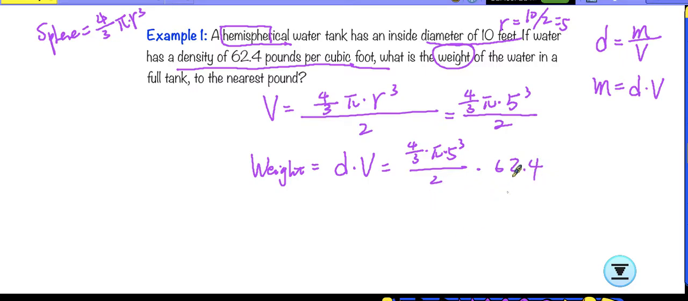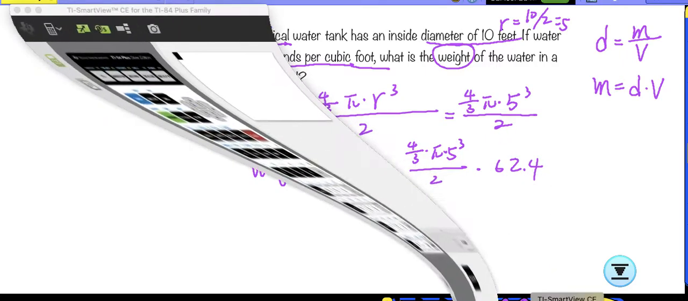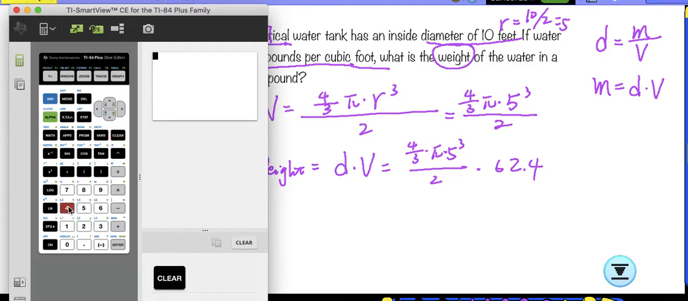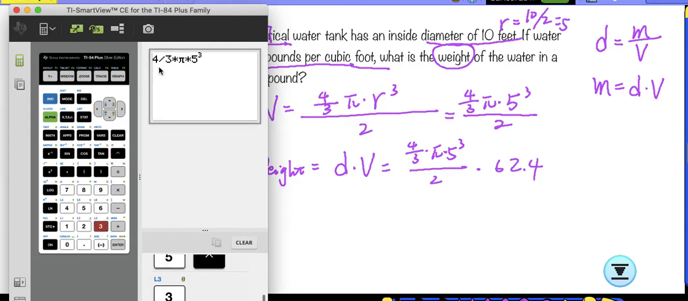62.4. So all we need to do is type everything together. So first is 4 divided by 3 times, again, we use pi, so when we round it, we are not going to put, okay, so it's 4/3 times pi times 5 to the third power divided by 2. Okay, see, that's a mistake. It's not here. Divided by 2 times 62.4.